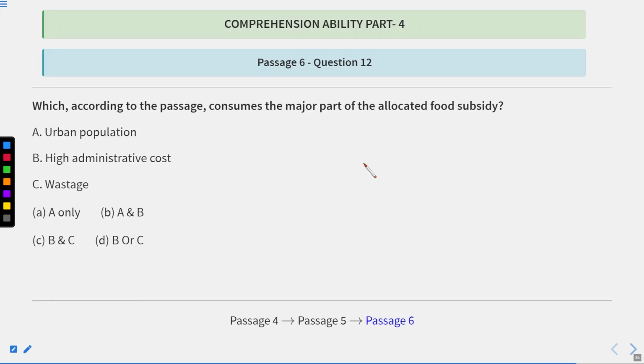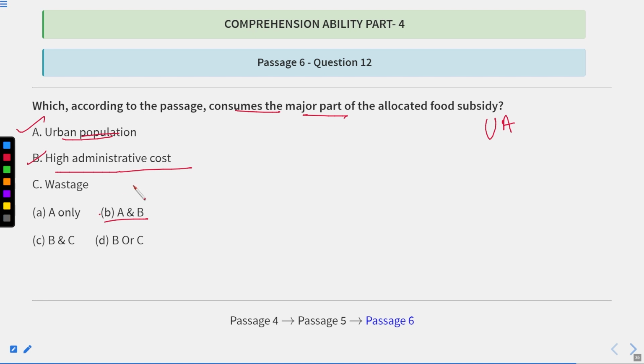Now the next question. Okay, so urban population consumes the major part. Now they are talking about the major part. Who consumes the major part? Obviously the one who lives in urban areas. And so urban population is the correct answer. High administrative cost, yes. So only A and B will be the correct answer.